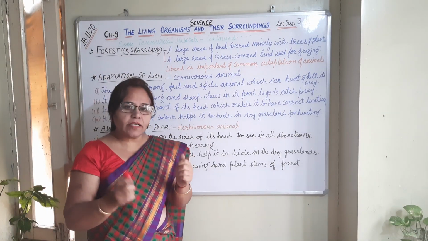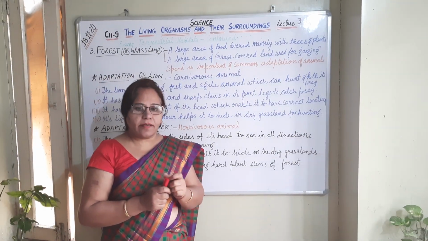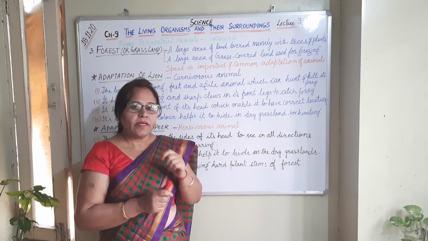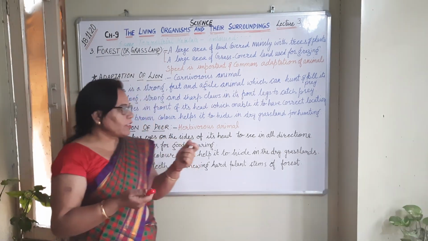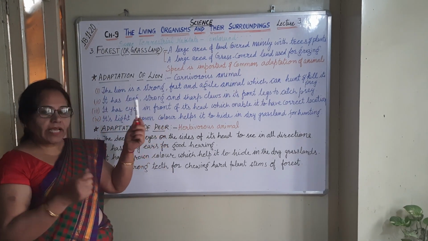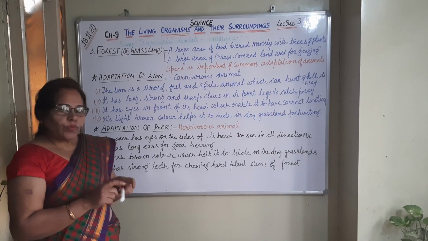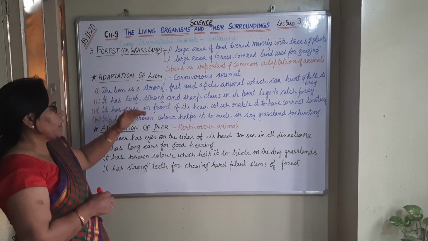Its body is light brown, which enables it to hide in the dry grassland areas so that its prey cannot find it. So it is easy for the lion to catch its prey. These are all the adaptive features present in the lion.